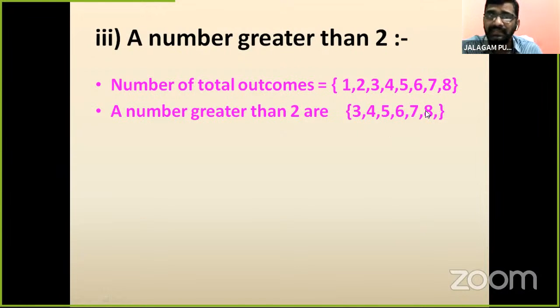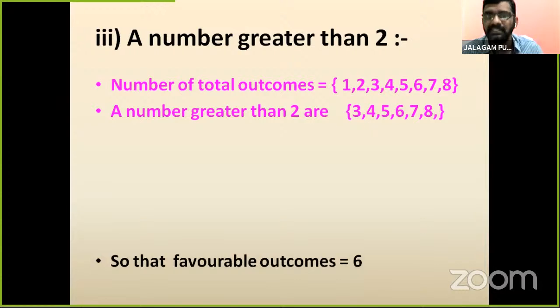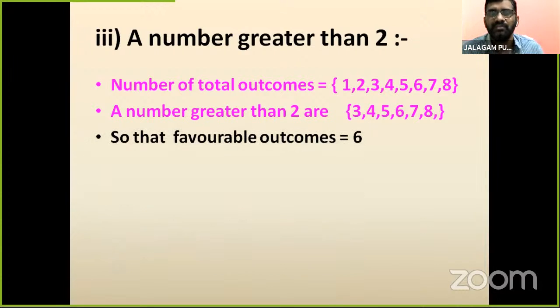Already we have found the favorable outcomes. How many, children? Yes, 6. So the favorable outcomes are 6, and the total number of outcomes is 8.